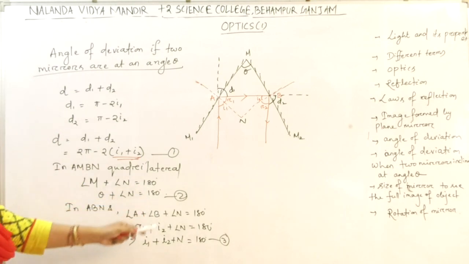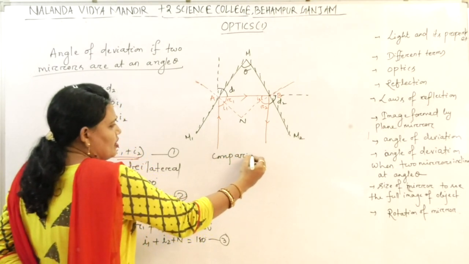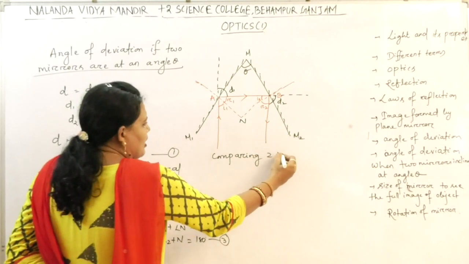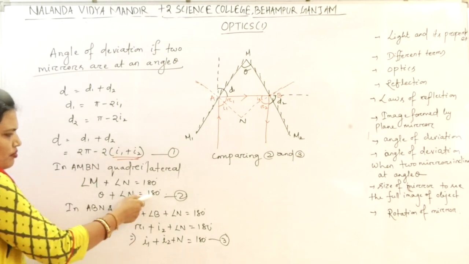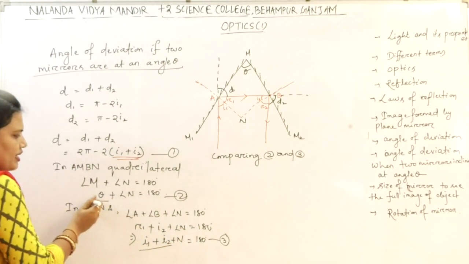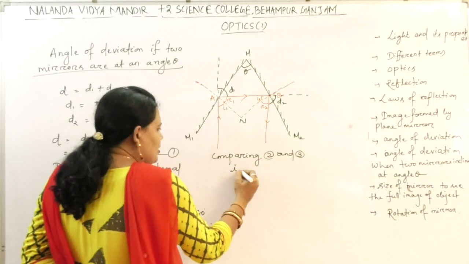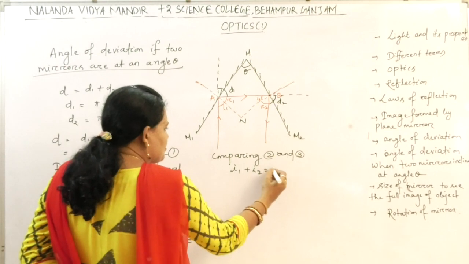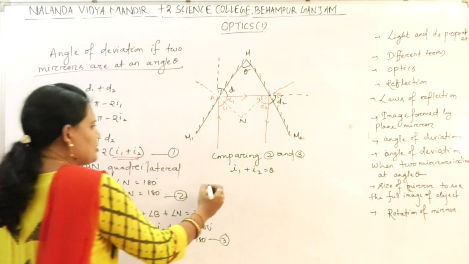Now compare 2 and 3. Comparing 2 and 3, what will we get? 180, 180, N cancel. So what remains? I1 plus I2 equal to theta. Clear? Now put this value in equation 1.